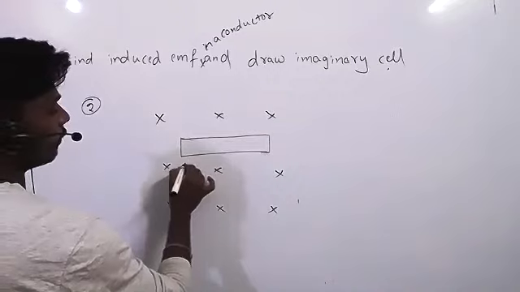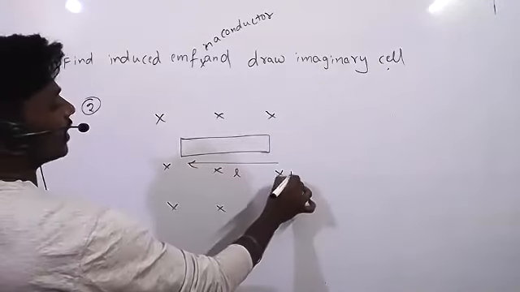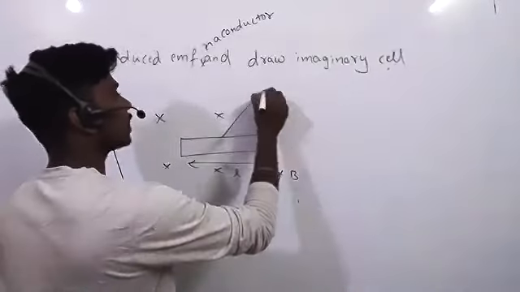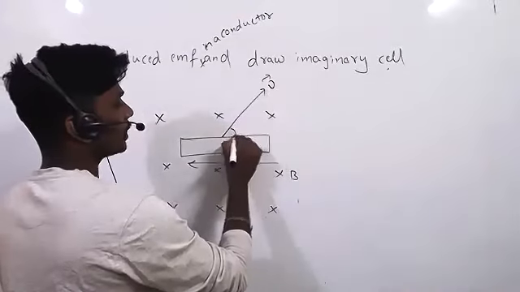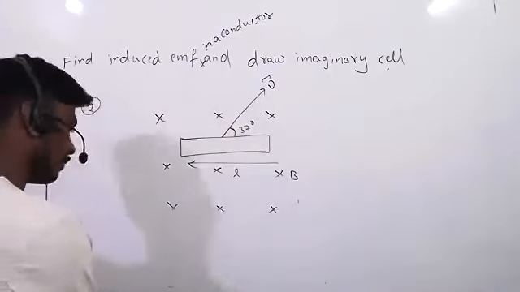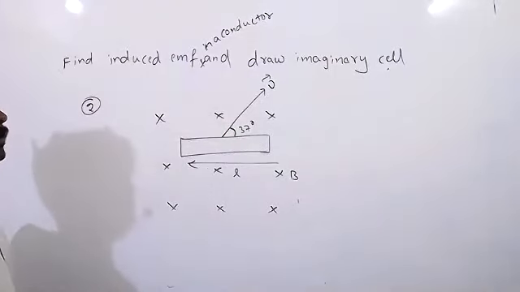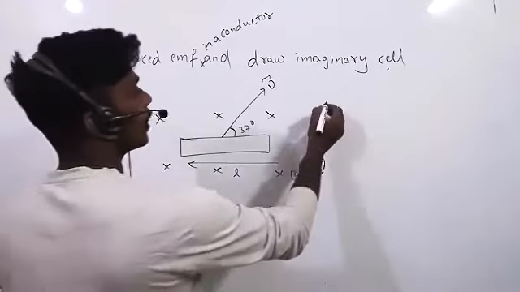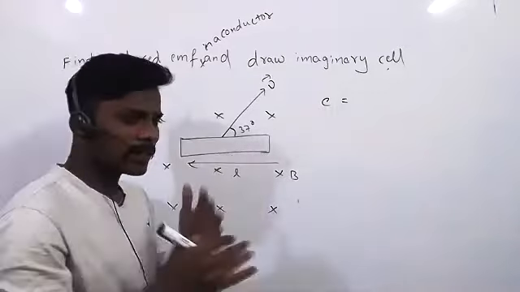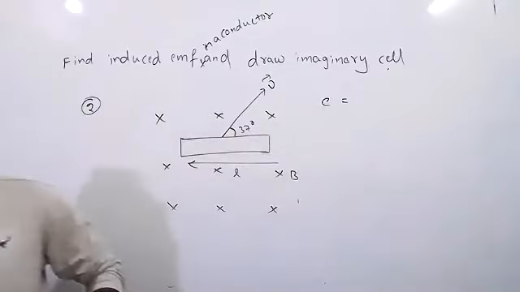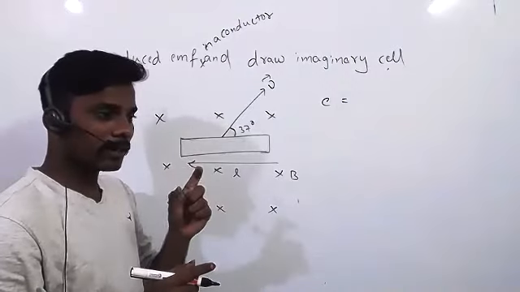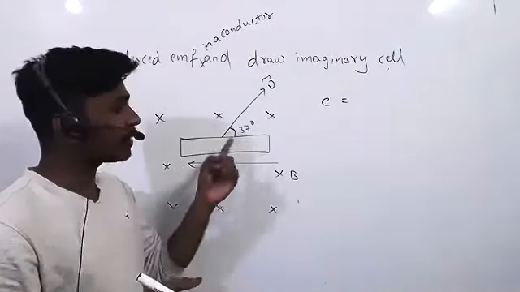The length will be in this direction, and the magnetic field is inward, that you know. Now this conductor is moving in this direction with velocity V bar. It is at angle 37. Now tell me, what is the induced EMF? I hope you are listening. Induced EMF in this type of situation with a certain angle. Immediately when you see the diagram, you should remember that the conductor is moving not at 90 degrees, nor are both parallel. It is some other angle.